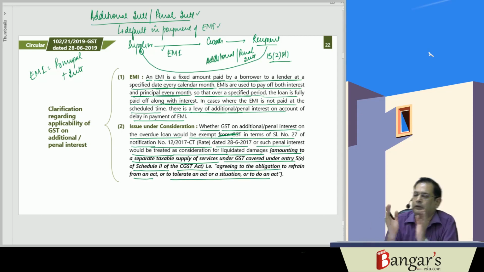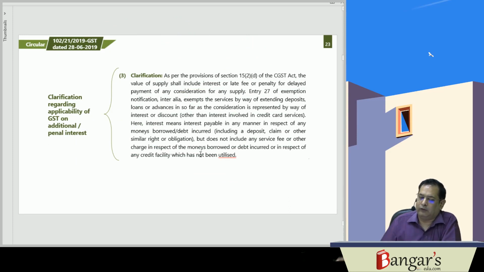The issue is whether GST will be levied on such additional or penal interest, or whether it will be exempt by virtue of entry 27 of notification number 12/2017, which we have discussed in the exemption chapter. Now clarification has been issued.